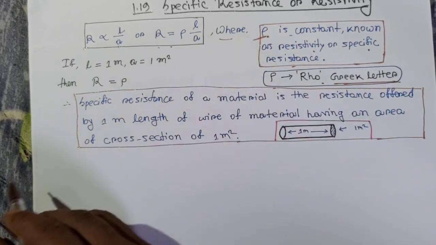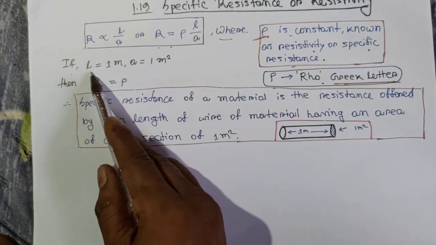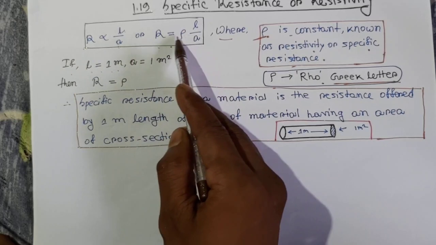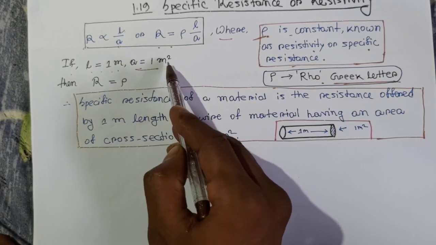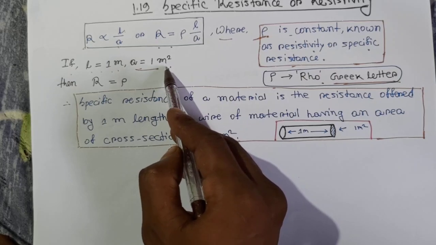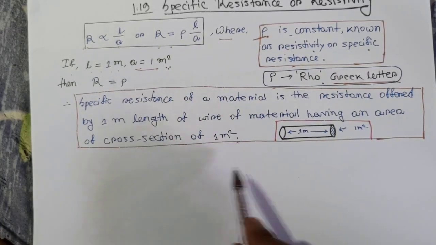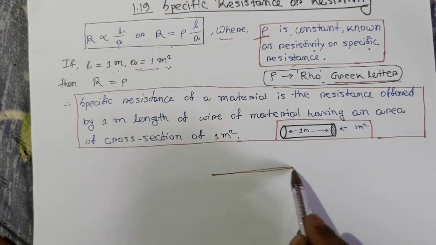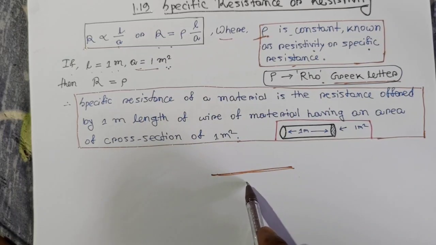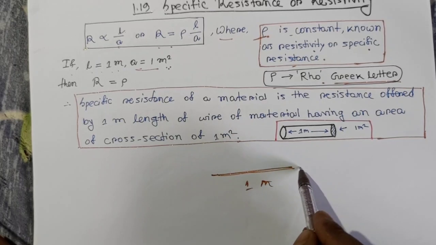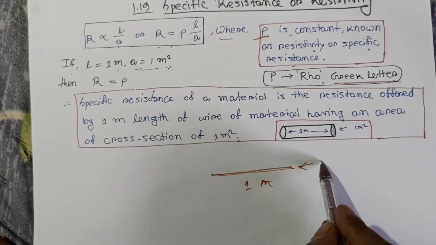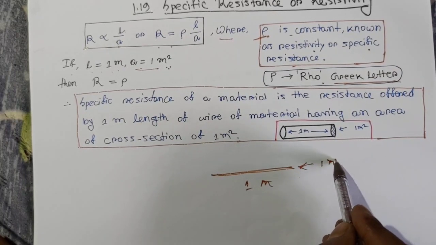If L is equal to 1 meter and A is equal to 1 meter square, that means this wire has 1 meter of length and the cross section is 1 meter square.